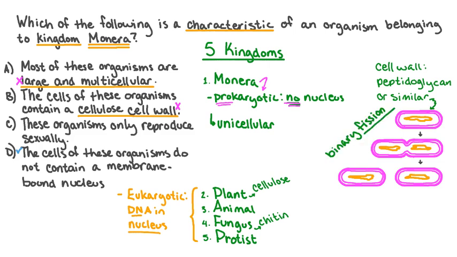Finally, prokaryotic organisms reproduce through a process called binary fission. In binary fission, one parent cell replicates its genetic material and then reproduces into 2 identical daughter cells. Since only one parent is involved, this is a method of asexual reproduction. This allows us to eliminate the answer choice that says that these organisms reproduce sexually. The answer choice that describes a characteristic of an organism belonging to kingdom Monera is: the cells of these organisms do not contain a membrane-bound nucleus.